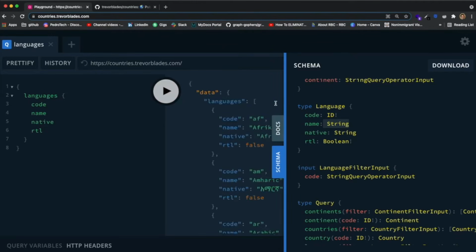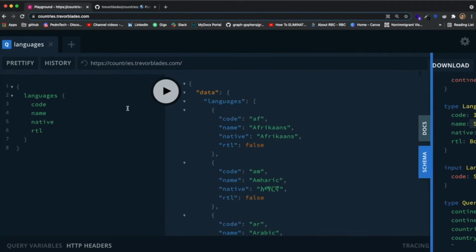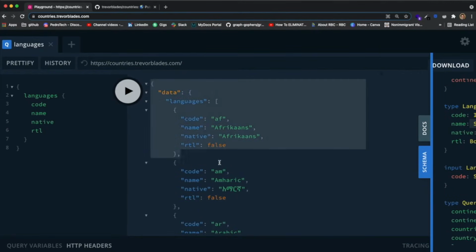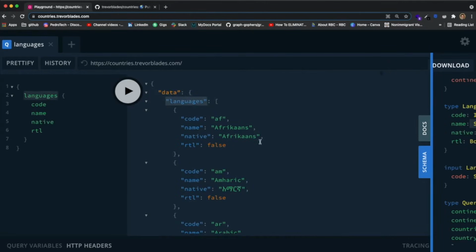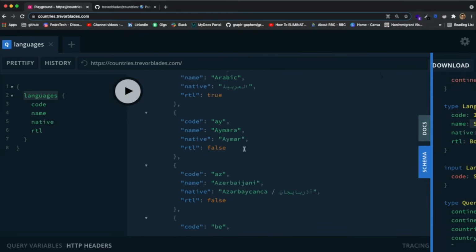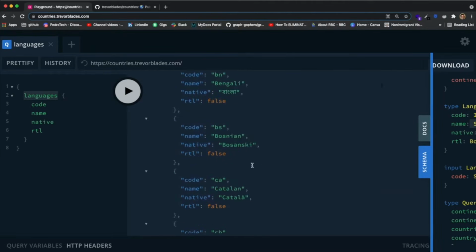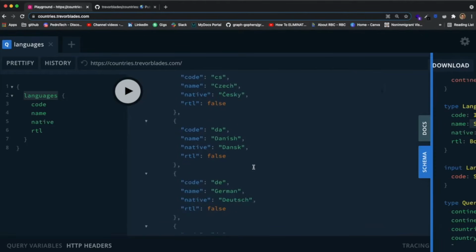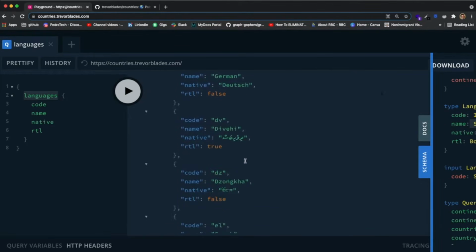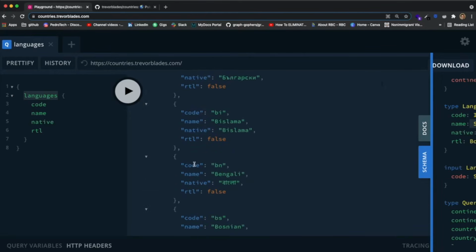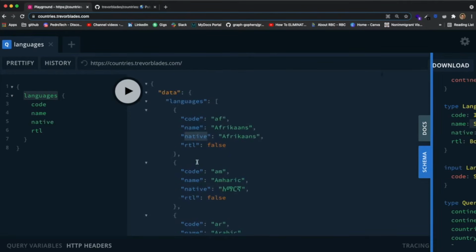Let's click run. And you can see that apparently this is what happens. We receive in our response an object with a field called data, and then a field called languages because it's what we're querying. Inside of it there's a list of languages, and each language includes a code, a name, and a native, which I guess is maybe the native way of writing the language name. Yeah, probably. And RTL, I have no idea what it is, but you can see that this is working. If you were able to do this, that's awesome, because it means you're starting to get at least the basics of the GraphQL query language.